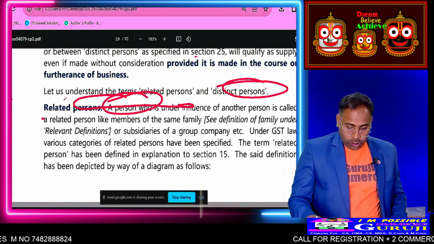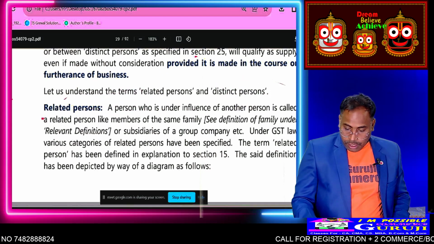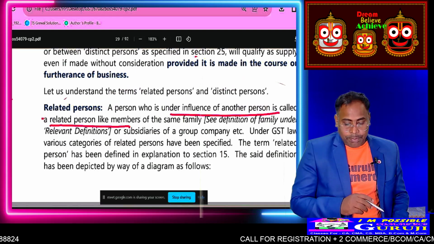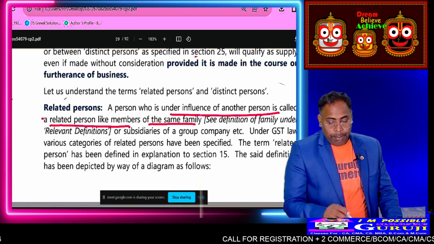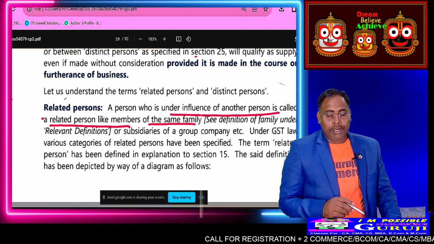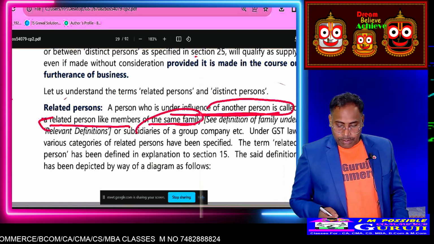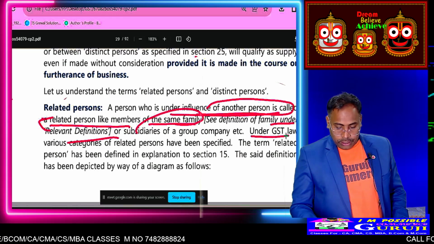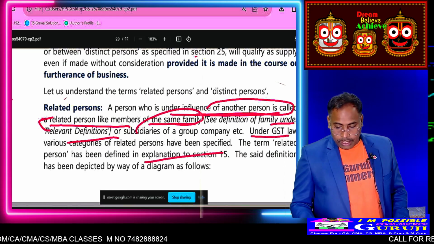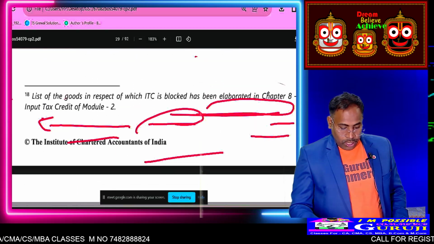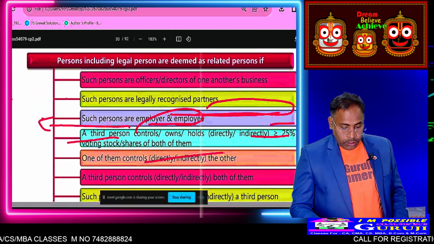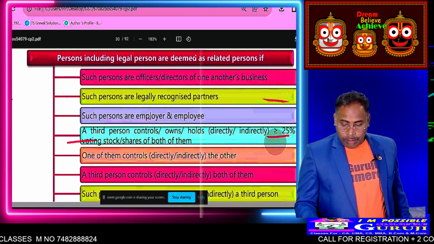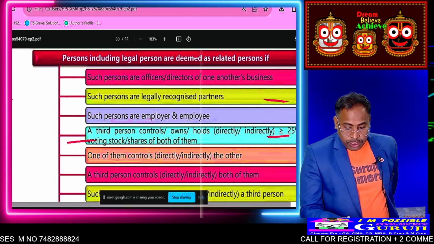A person who influences another person is called a related person, like a member or family, or my sister, will be a related person under the GST Act, section 15. Who are the related persons? Related persons include: